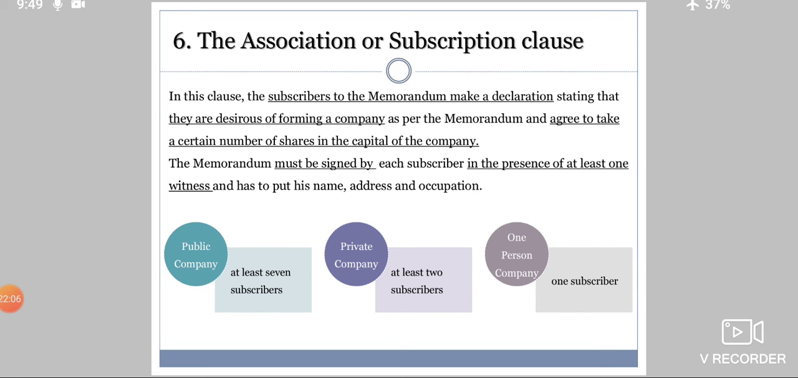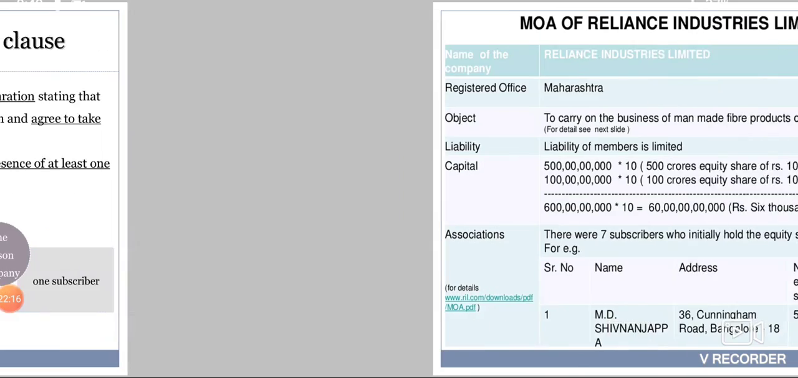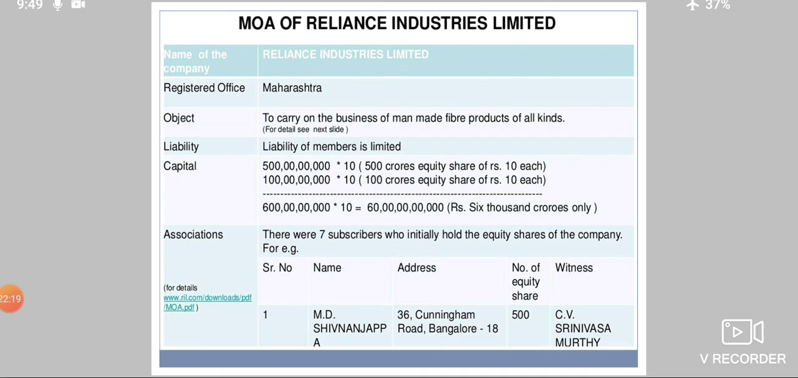So there are 6 clauses in the memorandum of association which you are supposed to remember. Memorandum of association, the most important document of the company. See here, it's an example of the MOA of Reliance Industries Limited. First clause, name of the company, Reliance Industries Limited, registered office, Maharashtra. What is the object here? To carry on the business of man-made fiber products of all kinds. Liability. Liability of members is limited. That means it's a limited liability company.